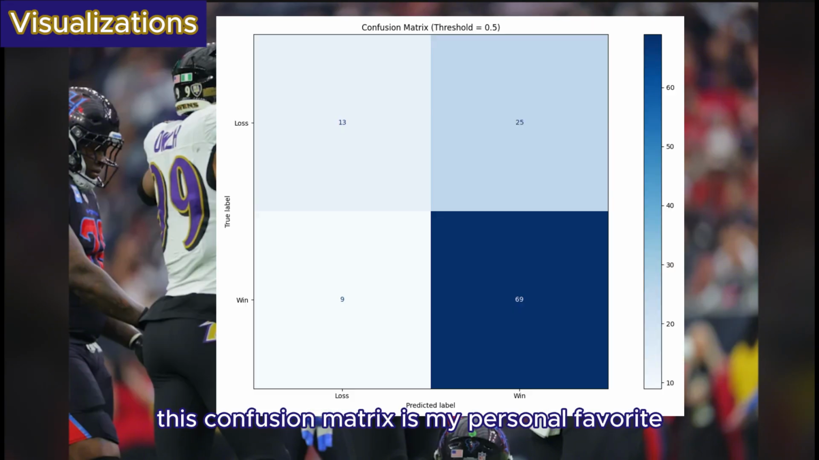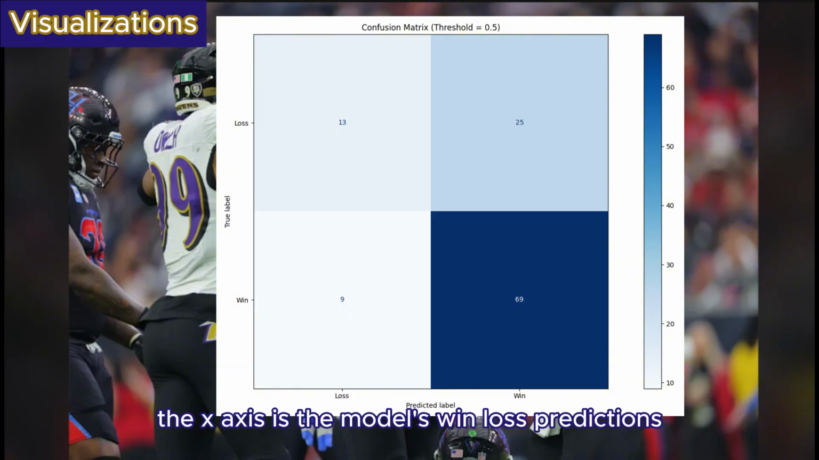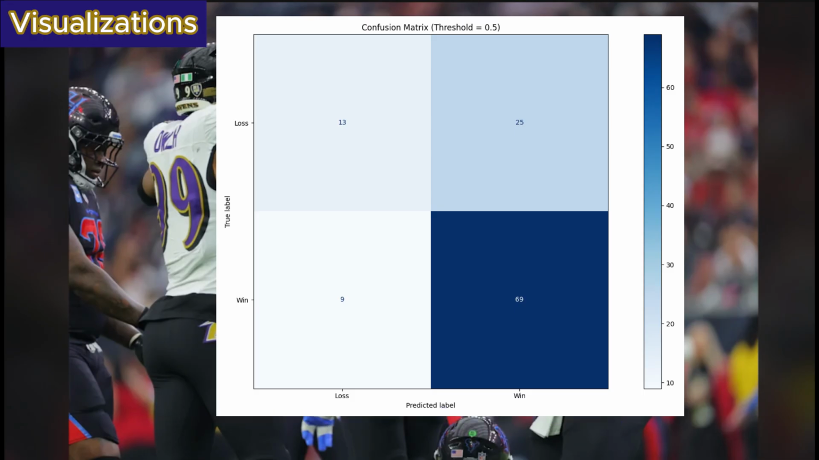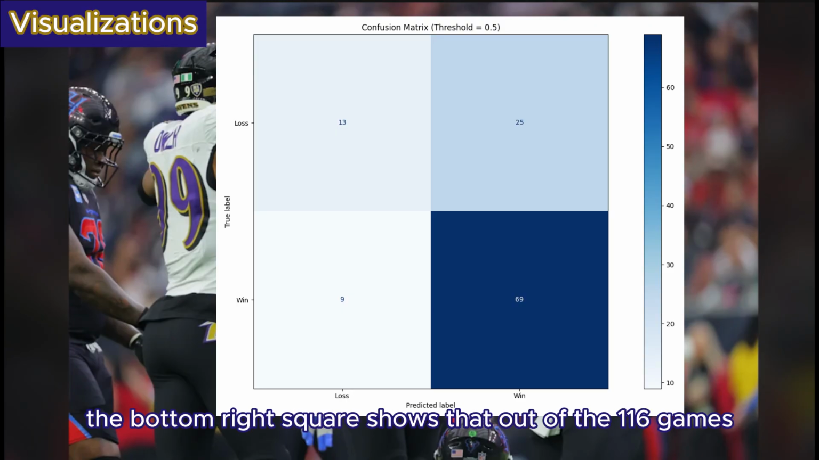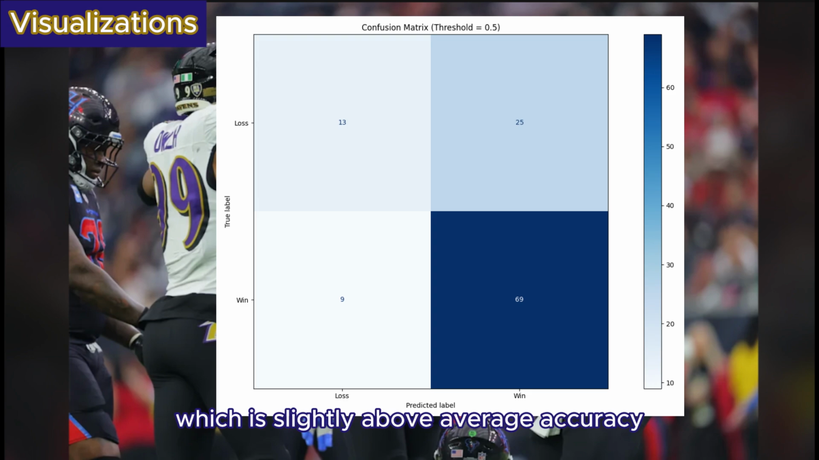This confusion matrix is my personal favorite visualization out of all the others. No percentages, no esoteric logos or advanced math needed to understand it. This is a simple 2x2 matrix that illustrates how many times the model was right and how often it was wrong. The x-axis is the model's win-loss predictions, and the y-axis is the actual results. The bottom 2 squares are all the actual wins, and the top 2 are the actual losses. The bottom left square means the model predicted a loss, which turned out to be a win, which happened 9 times. The bottom right square shows that out of the 116 games, the model correctly predicted a win 69 times, which is slightly above average accuracy.